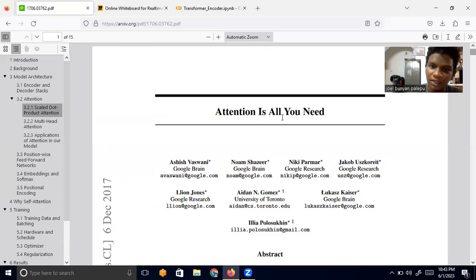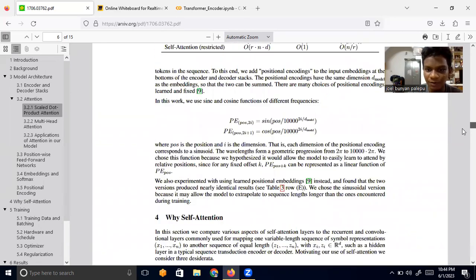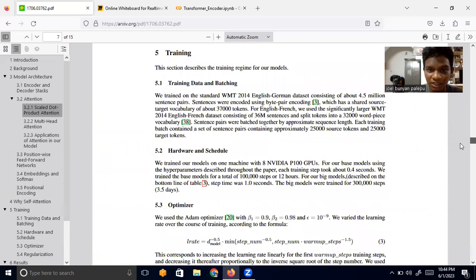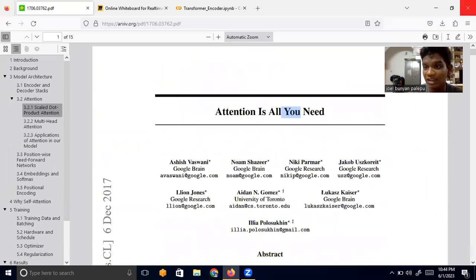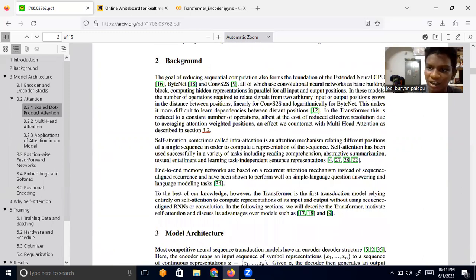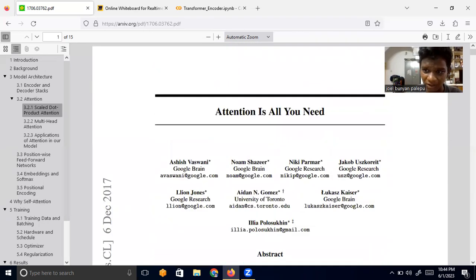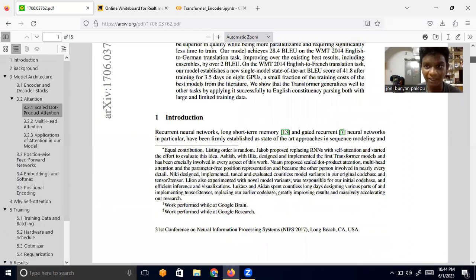So what is a transformer? It is probably the most revolutionary paper in the field of deep learning, probably the best paper. And sometimes people do fear reading this paper because it is very hard to read and understand. But there are some people who have already read it, and there are many blogs. There is a wonderful blog, I'll put the link in the description, so make sure to check that out also.